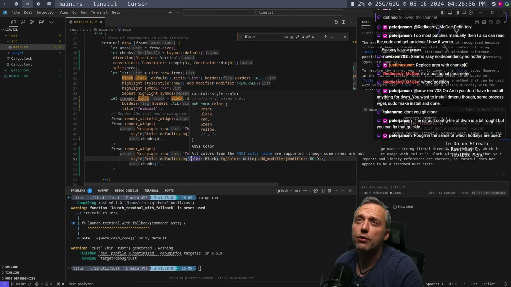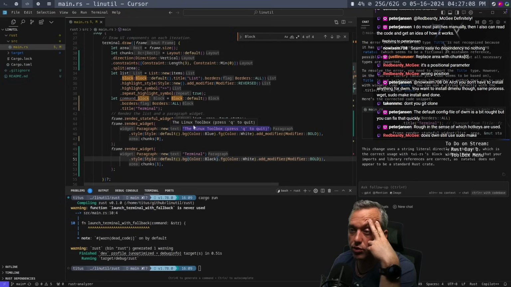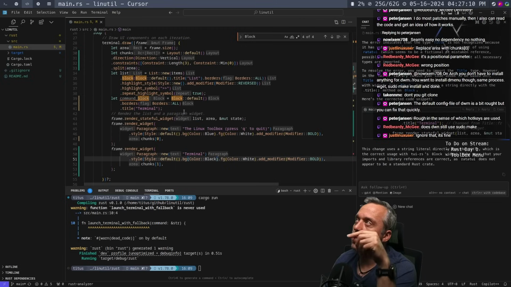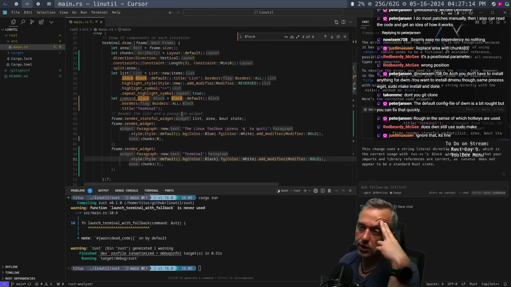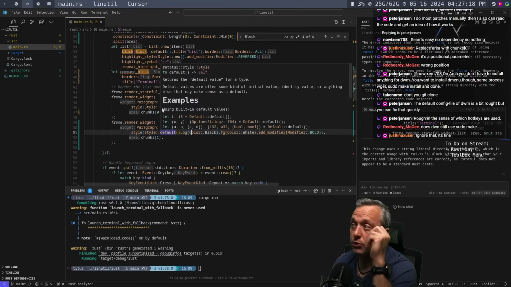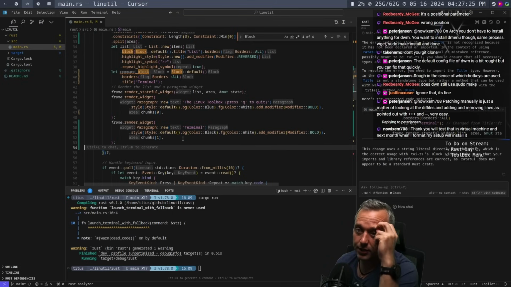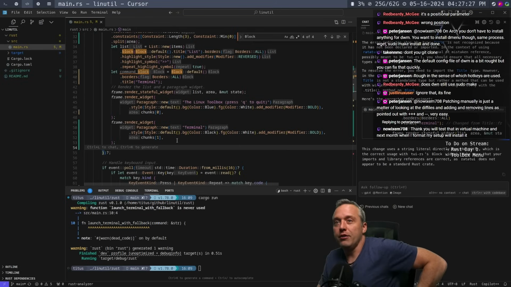Wrong position. Do I have a wrong position? Yeah, DWM is just sudo make. Well, you don't have to sudo make. Usually you just do sudo make clean install, and then it does the make and the install at the same time. So I really love DWM. I don't know if I can ever go to anything else.